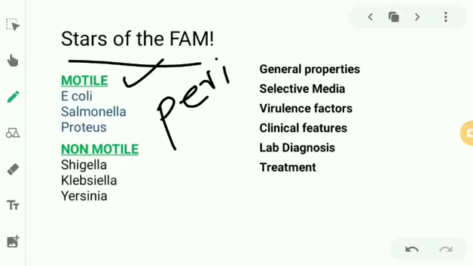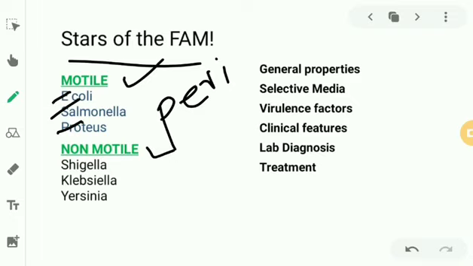Who are the motile members? We have PES, P-E-S: P for Proteus, E for E. coli, S for Salmonella. And the remaining bacteria, Shigella, Klebsiella, Yersinia, are non-motile. So please remember this fact.